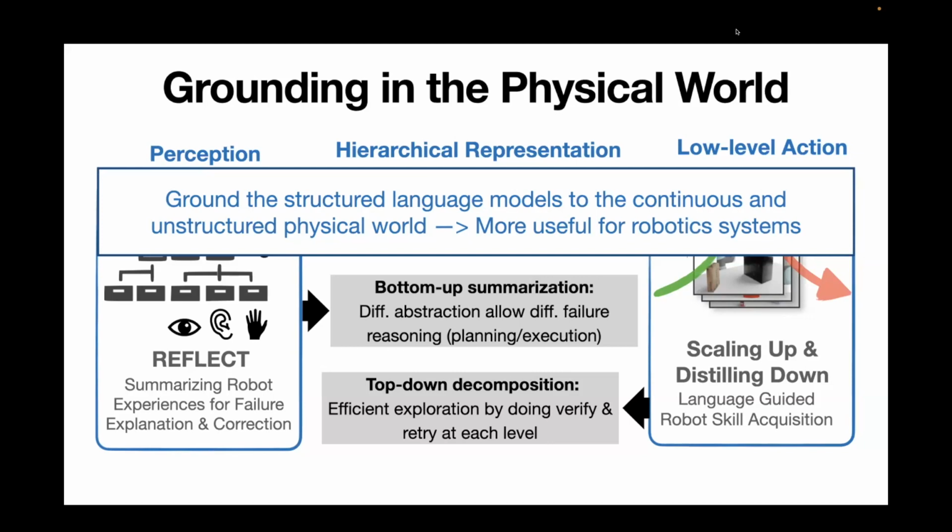Oftentimes, if you really look at the failure case in robot execution, it's a little bit hard to determine what the root cause is. Sometimes you can say it's because the plan is not robust enough. Sometimes you can say it's because the execution is not robust enough. And maybe if you fix one of them, you can fix the whole pipeline. So I would say that's still an open question for this task of failure explanation.